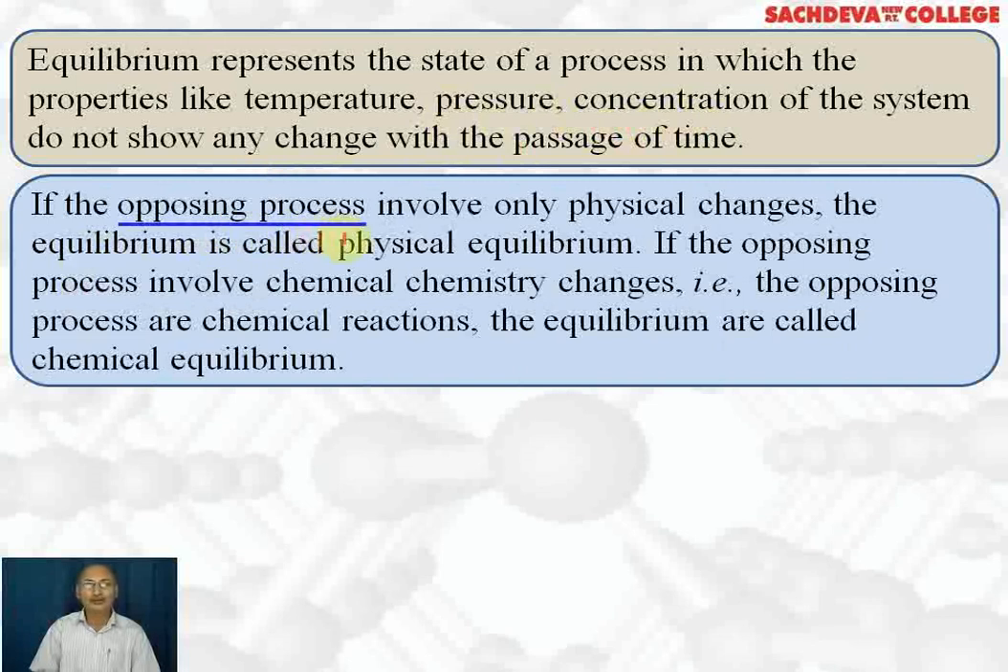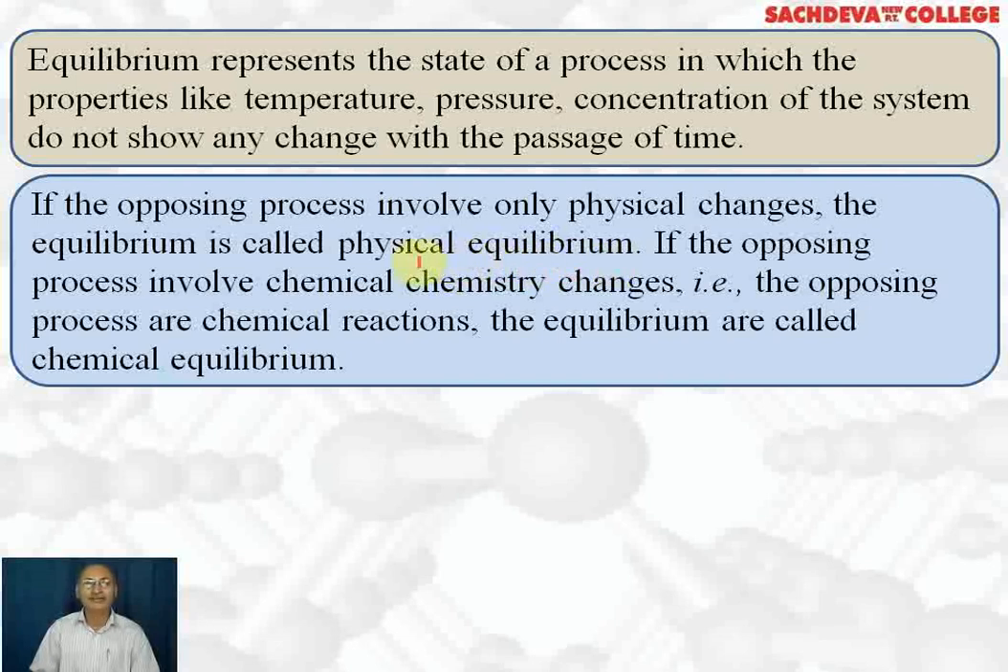If the opposing processes involve only physical changes, the equilibrium is called physical equilibrium. That is, we have the same substance in equilibrium but in different physical states. For example, water solid is in equilibrium with water liquid, or water liquid is in equilibrium with water gas. This type of equilibrium is called physical equilibrium.